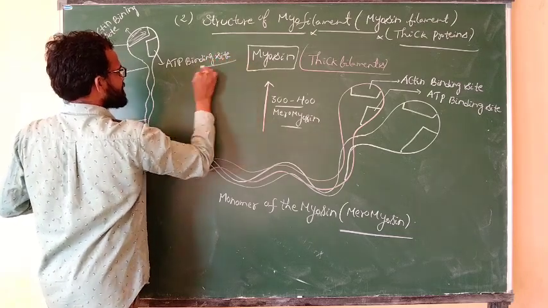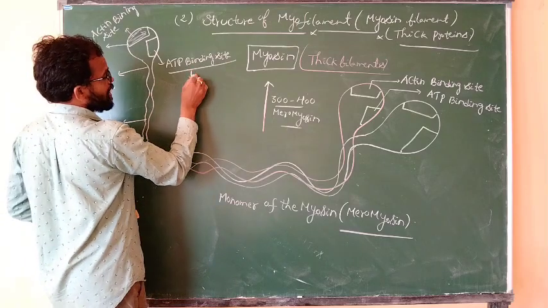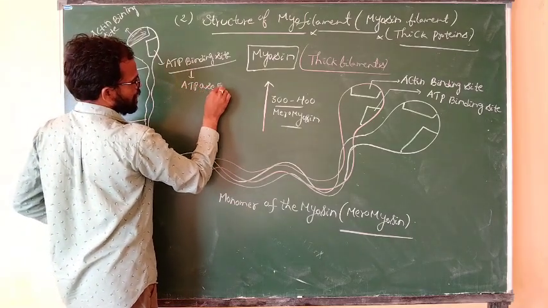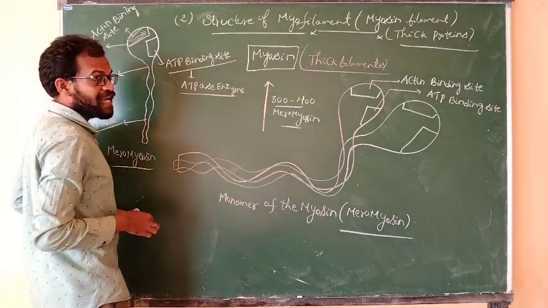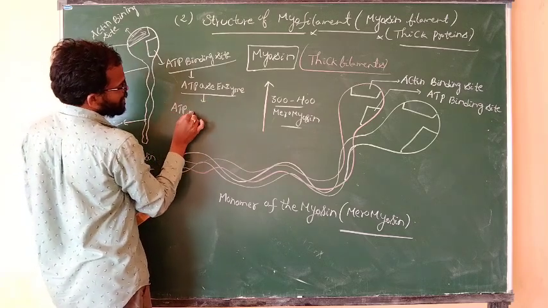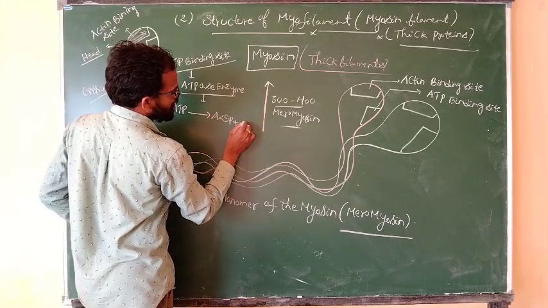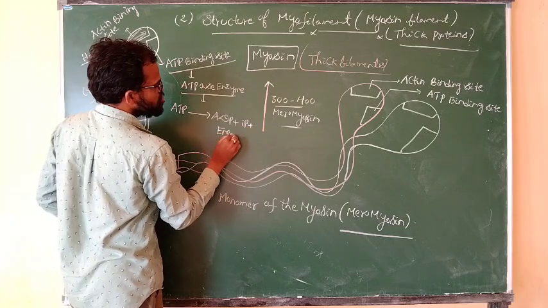This ATP binding site also consists of the ATPase enzyme. What is the function of the ATPase enzyme? It converts ATP into ADP plus inorganic phosphate plus energy.